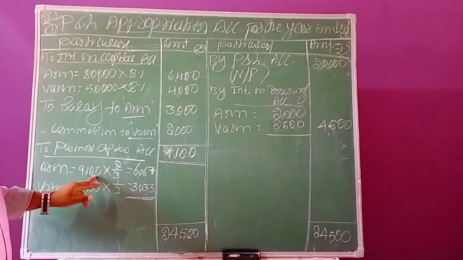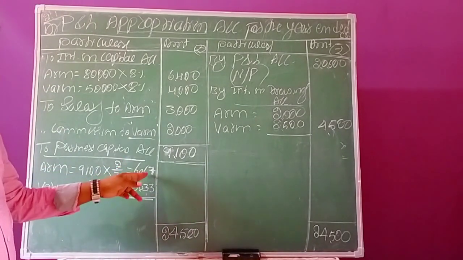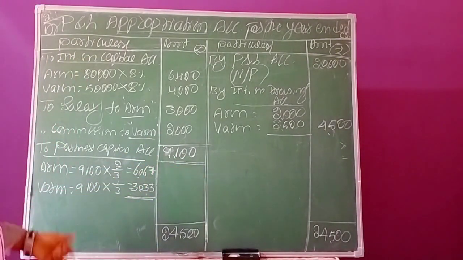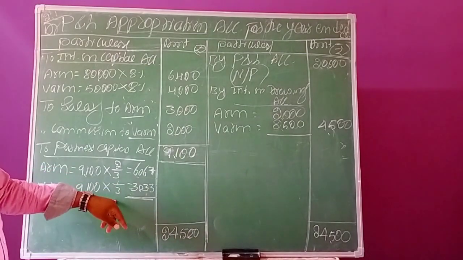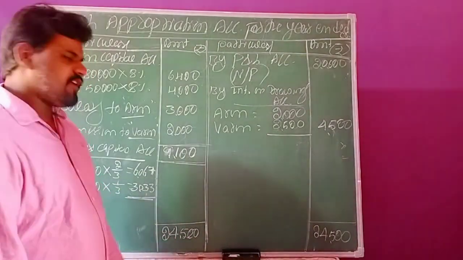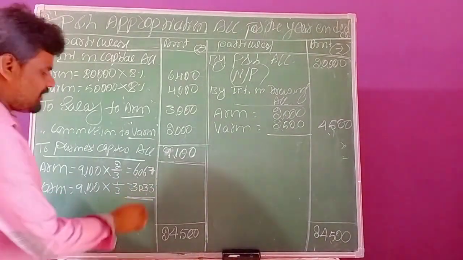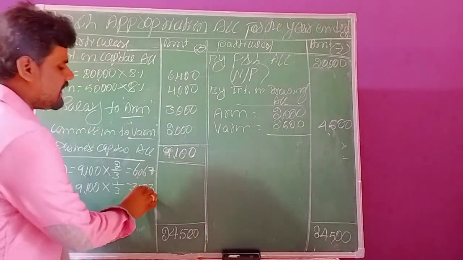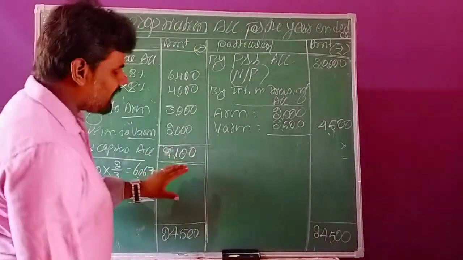So 9,100 into 2/3, you will get 6,066.66. So now round it up to 6,067. The next partner is Varun. 9,100 is the total profit, and 9,100 into 1/3 is his share. You are getting a 1/3 share of profit in the business, so you will get 3,033 rupees. Both the values we record in the inner column, because the total balance is already entered in the amount column. That's why there is no need to record it in the amount column.